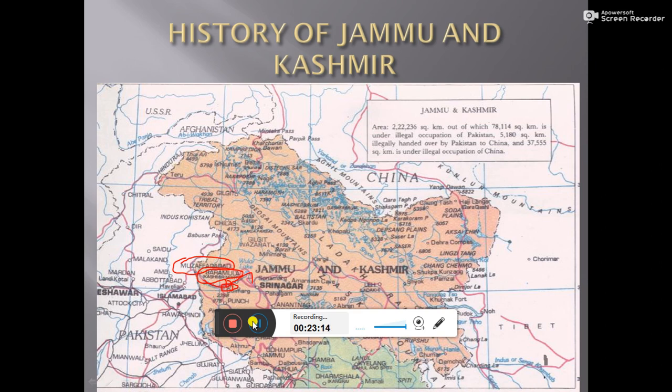After listening to the incident of Baramulla, Hari Singh and his officials started shouting. This shouting then reached Delhi. Then there was a meeting between Lord Mountbatten, Jawaharlal Nehru and Sardar Vallabhbhai Patel.